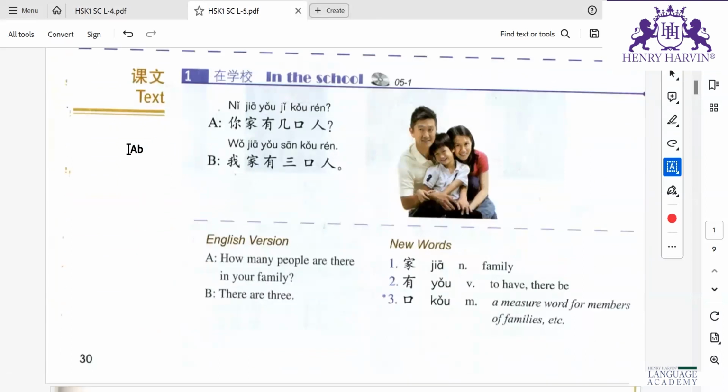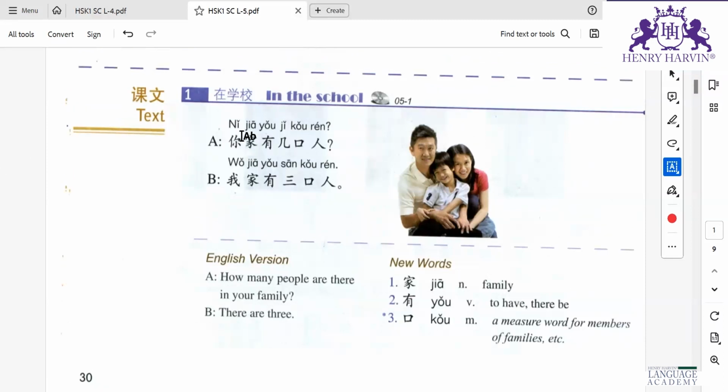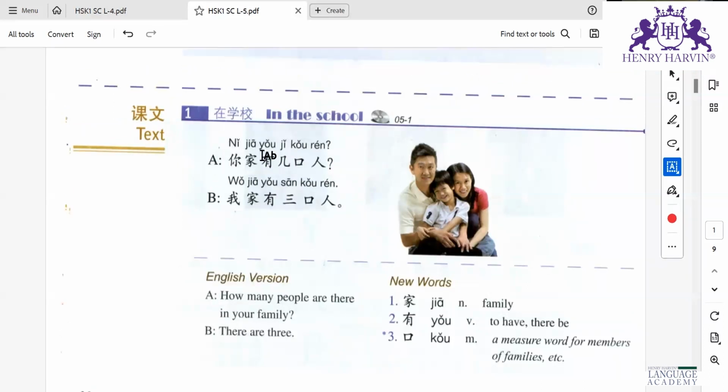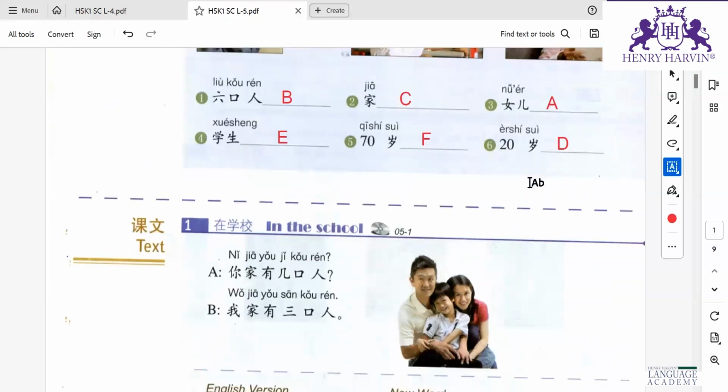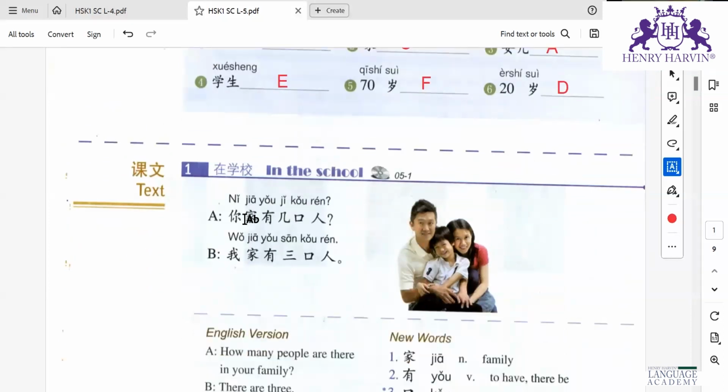A says, 你家有几口人? No, not kou, kǒu rén. 你家有几口人? So, jiā means family or home. Here, nǐ jiā, your family.